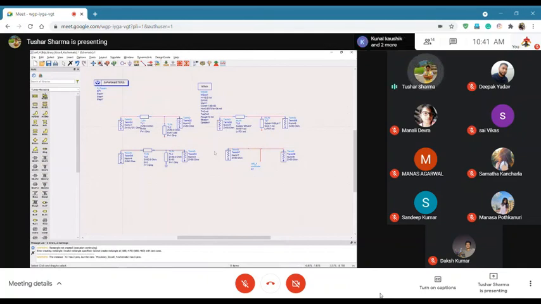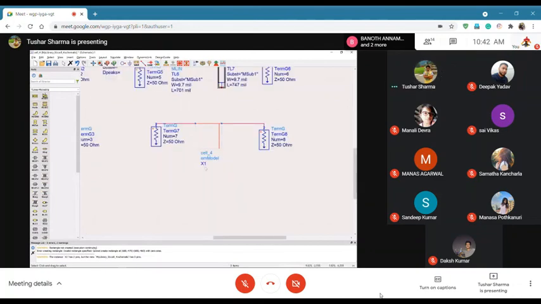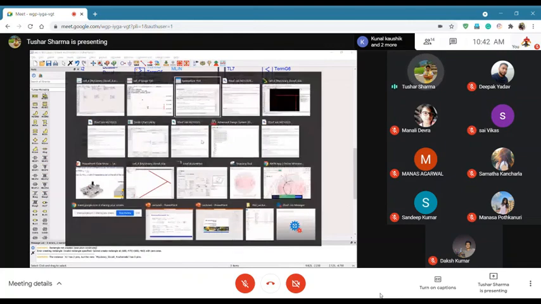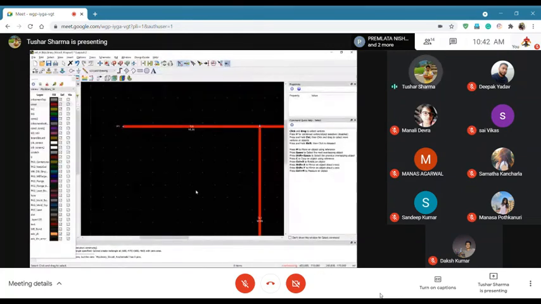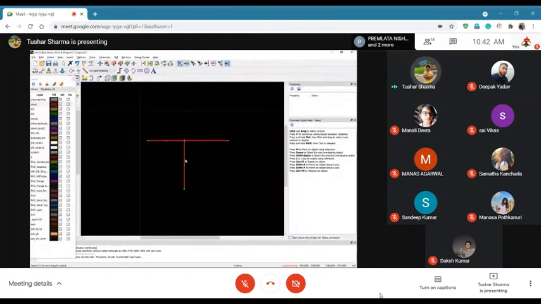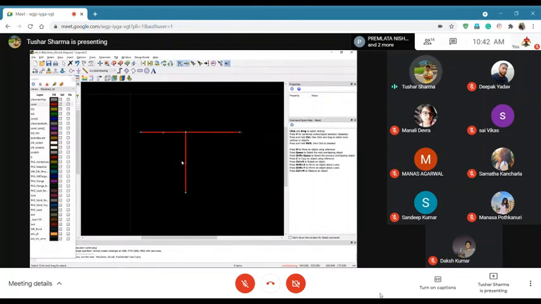And once you have the lengths and Z of the transmission line, then you can convert those Z and lengths into W and L, and once you have W and L, you can convert it into a structure and convert it into a layout or the real structure. This is your metal here, and then you EM simulate it and then you see what happens.